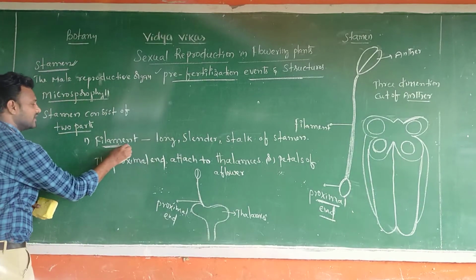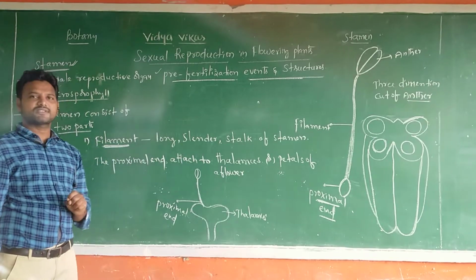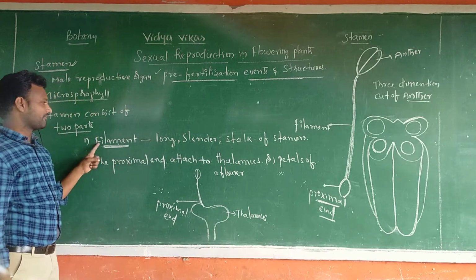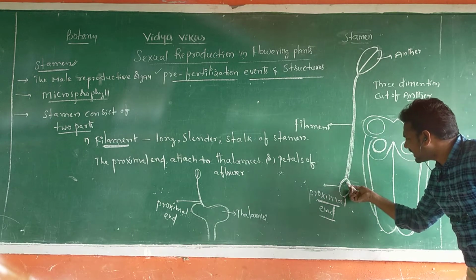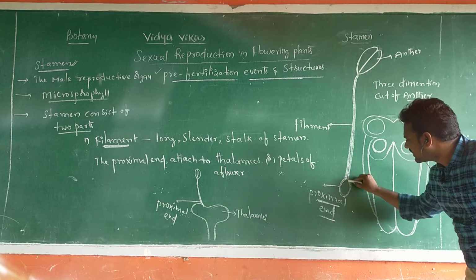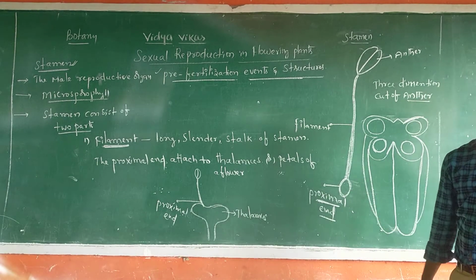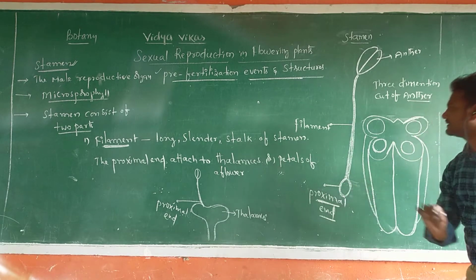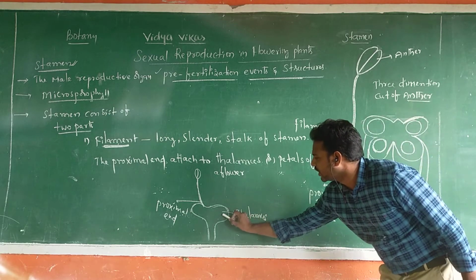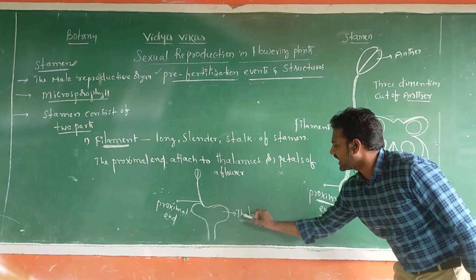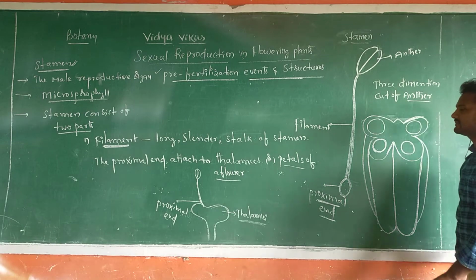So I hope you observed: the filament is the long, slender stalk of a stamen. At the end of the filament, this structure is known as the proximal end. Proximal means near. This proximal end is attached to the thalamus, or which one, sir? The petals of a flower.